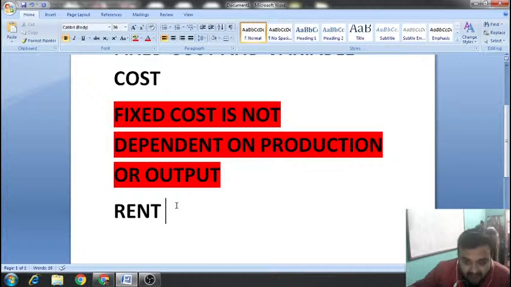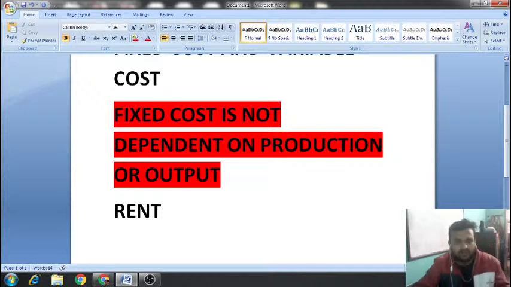For example, your rent. Now for example, you're staying in a house and you're paying rent every month, and due to certain circumstances, for a month you couldn't afford to pay rent. So will the owner agree? No, the owner will not agree. No matter what, you have to pay rent. Whether you're staying or not, you have occupied that space, so you have to pay for it. So this is the meaning of fixed cost. That is why the name fixed cost is given. Understood? It is not dependent on production or output.